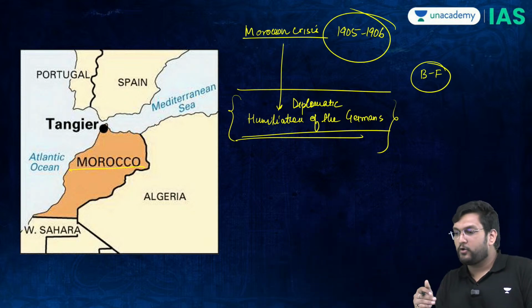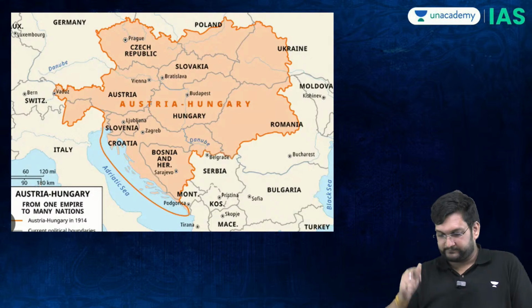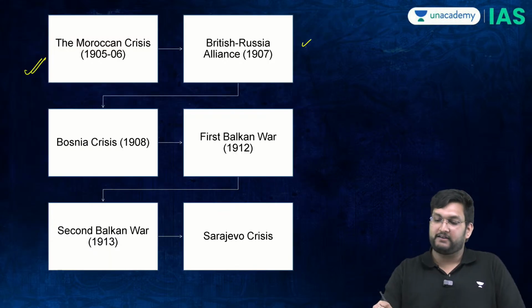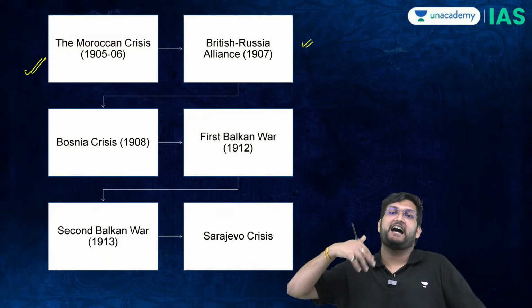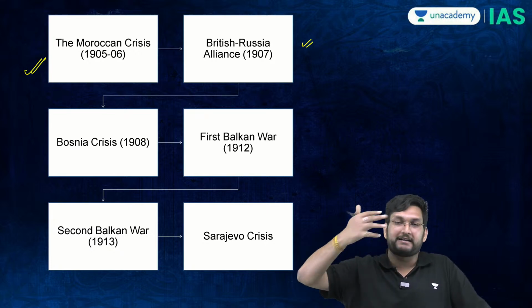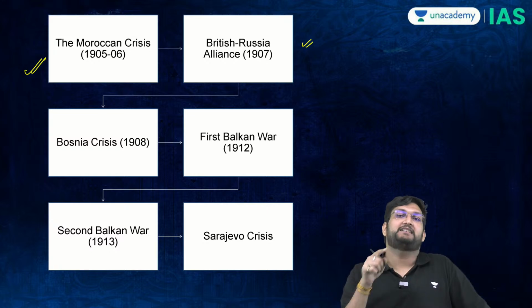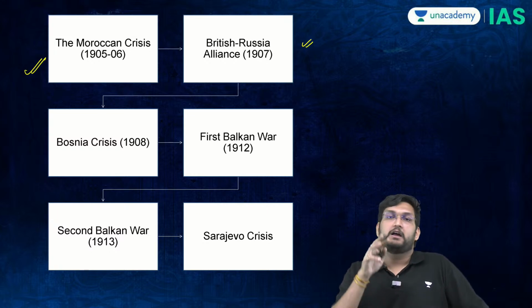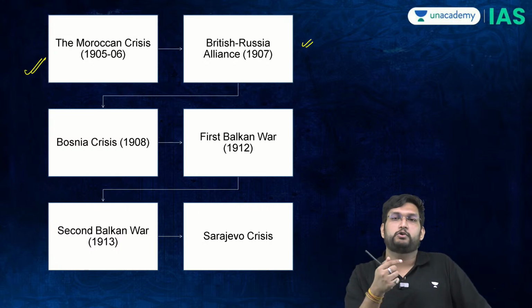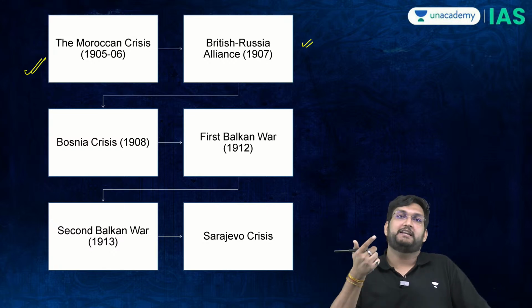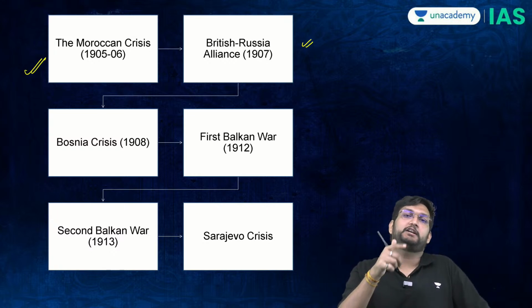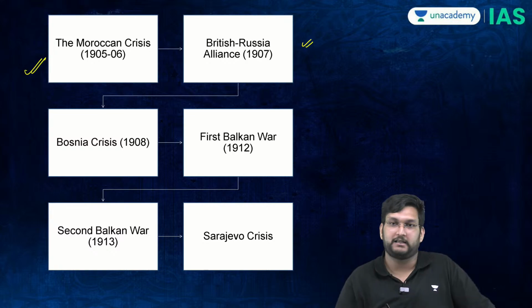Now, if I go into 1906, there will be a very interesting and unlikely alliance which will materialize by 1907, which is called the Britain-Russia alliance. If you have done the Russian Revolution, you would know that Russia will go through what is called the October Manifesto crisis, and what will come out is the October Manifesto, which will in turn lead Russia to become a constitutional monarchy.